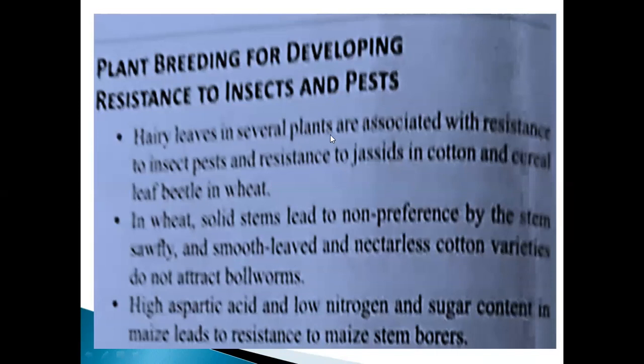Hairy leaves in several plants are associated with resistance to insects and pests, such as resistance to jassids in cotton and cereal leaf beetle in wheat. In wheat, solid stems lead to non-preference by the stem sawfly, and smooth-leaved and nectarless cotton varieties do not attract bollworm. This is very, very important.